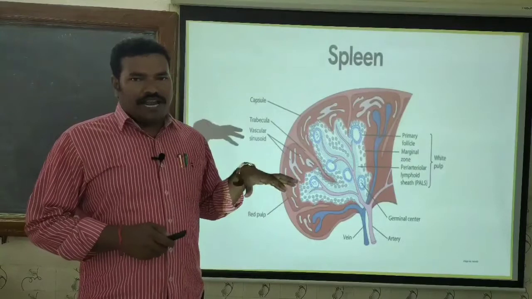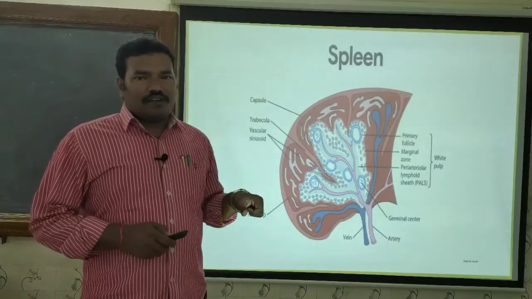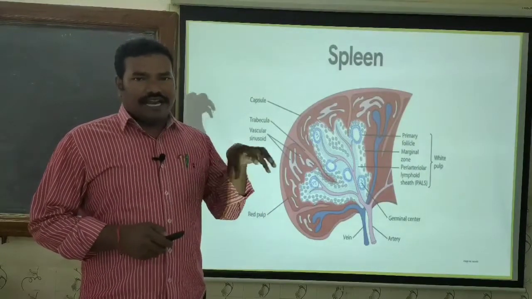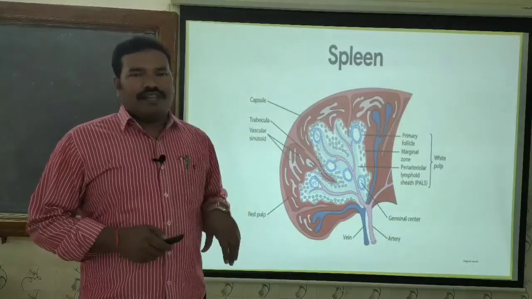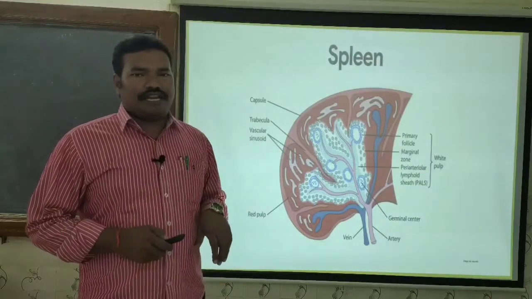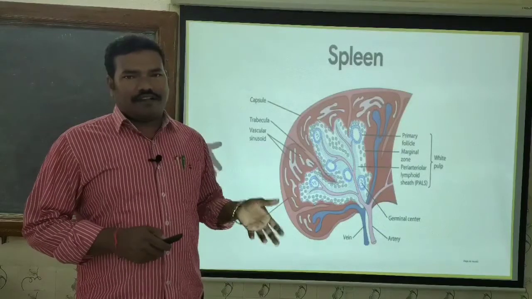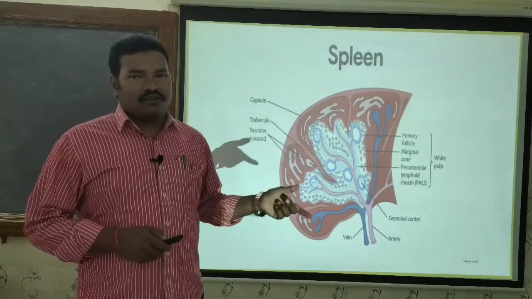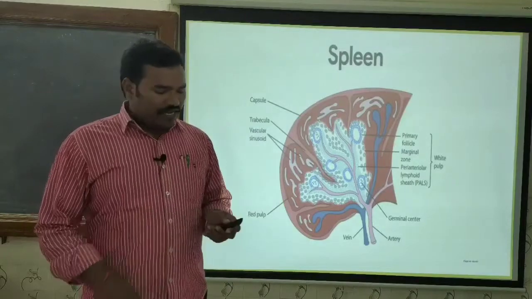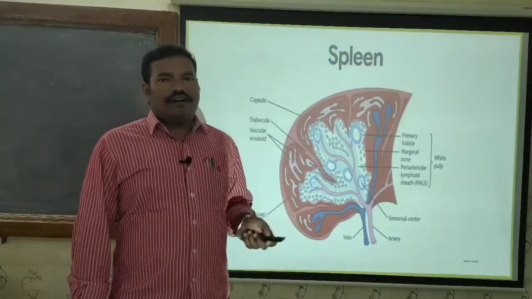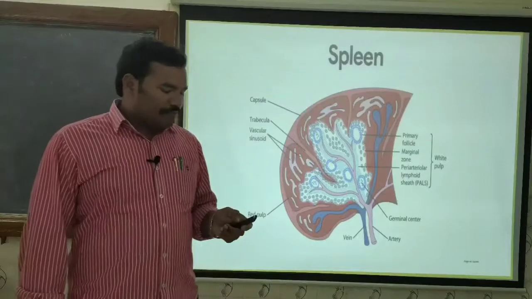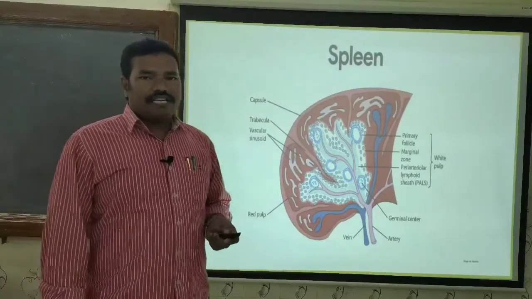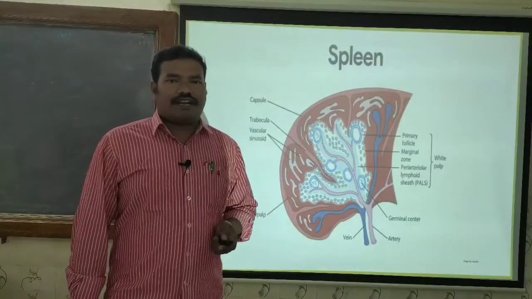Anyhow, the spleen as the secondary lymphoid organ entraps the antigen and provides it to the T lymphocytes and B lymphocytes, and thereby they get activated, proliferate, undergo clonal expansion, and are ready to leave the spleen and go for the appropriate immune responses. So this is all about the spleen as a secondary lymphoid organ.